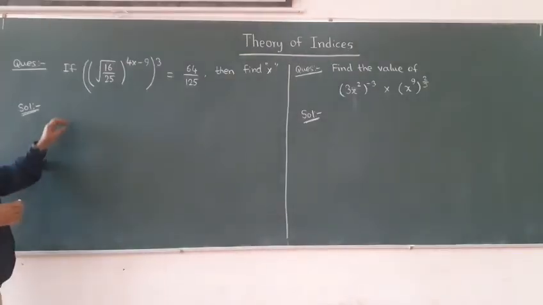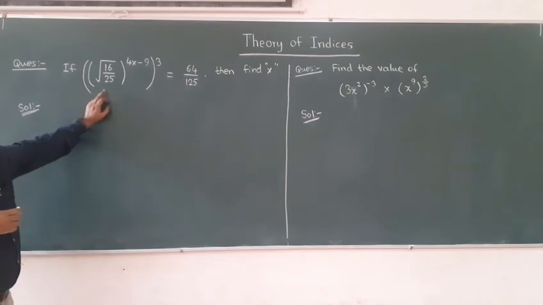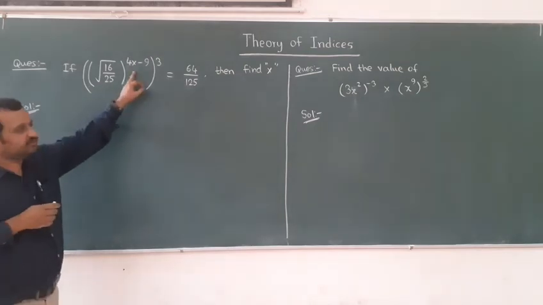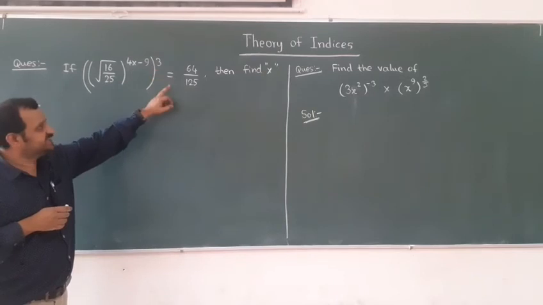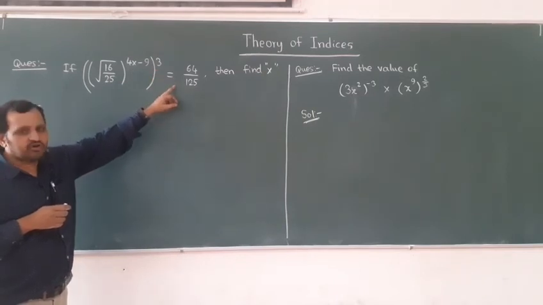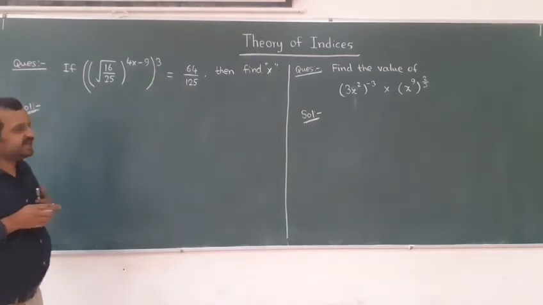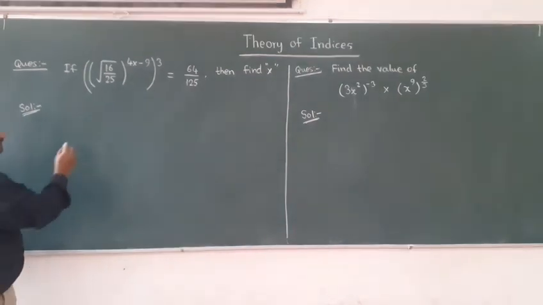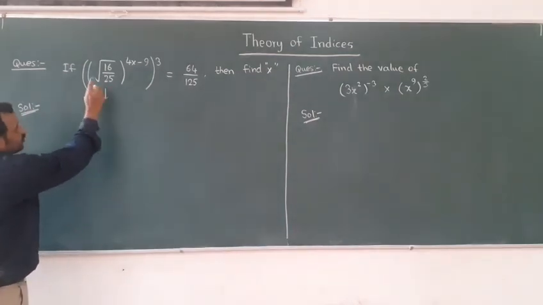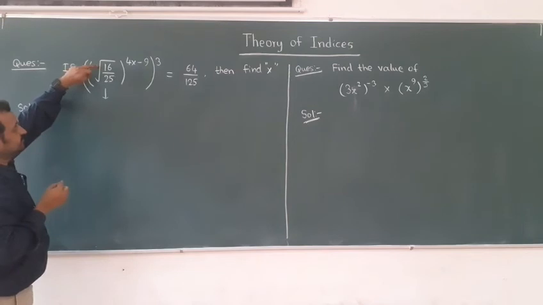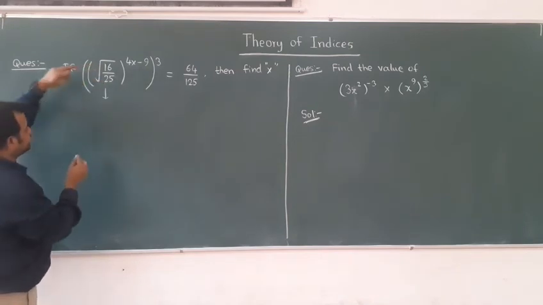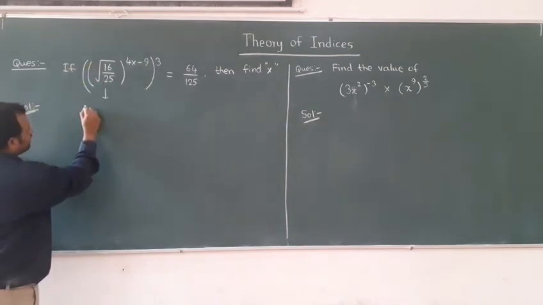The next question is, if root over 16 by 25 to the power 4x minus 9 is equal to 64 by 125, then find the value of x. Now look here. Root over 16 by 25. So this we can write as what? So again law of indices.